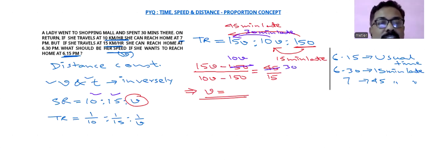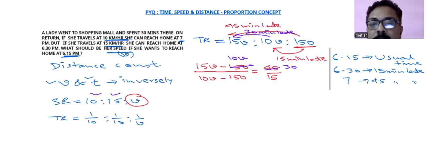Now check, this calculation will be much easier for us. In the numerator, 15V minus 10V, you can get here directly 5V. Denominator is 10V minus 150.